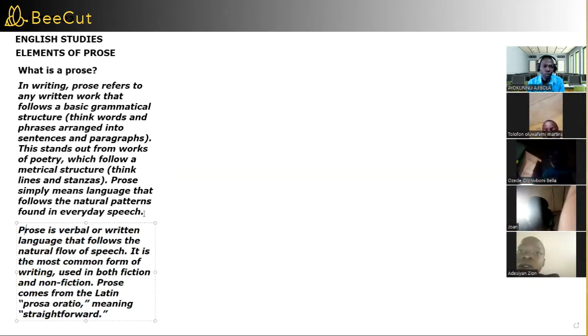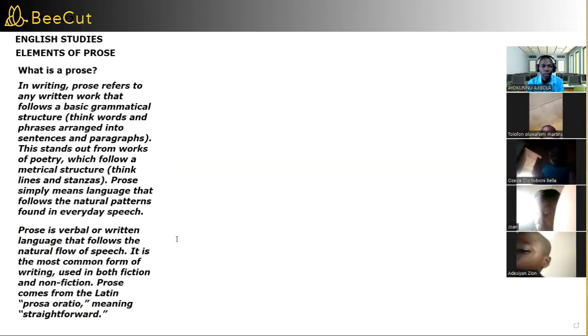For example, just to differentiate between prose and poetry. In prose writing, it will have a presentation like this. Maybe you are just like, I was glad when they told me, let us go into the house of the Lord. For this is where the Lord sends his blessings. And upon Mount Zion, we shall be delivered. You're just talking, but you're making sense. You're making it flow like a pattern of everyday life.